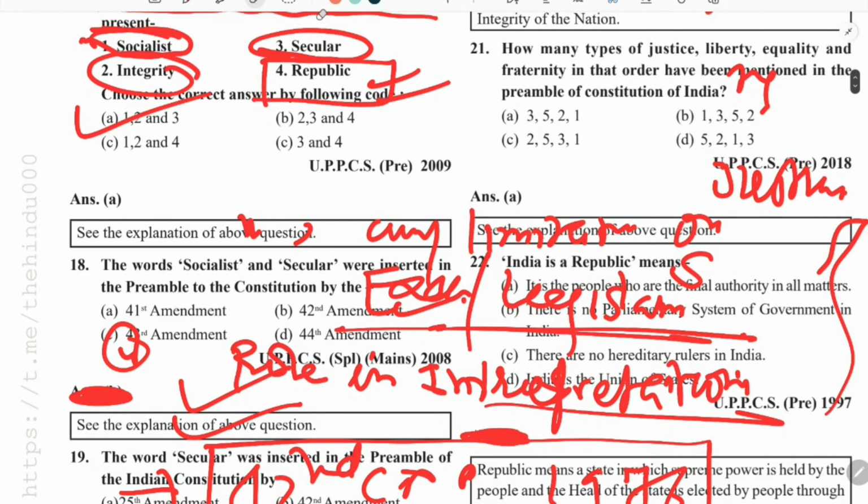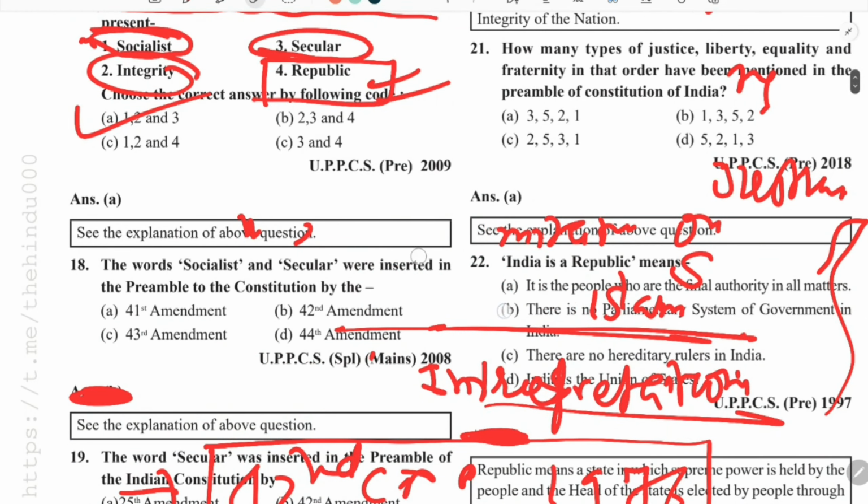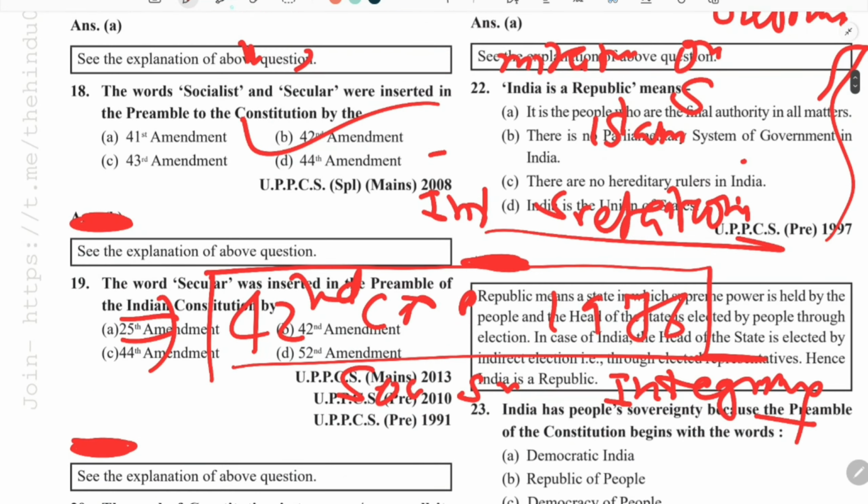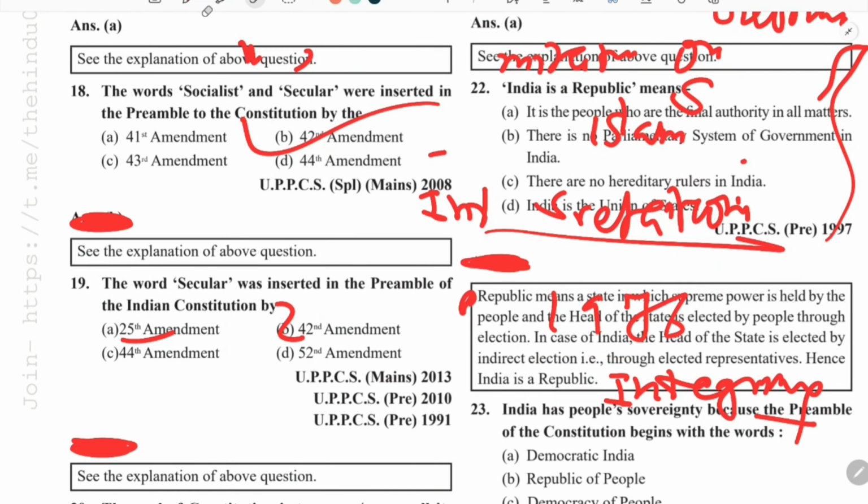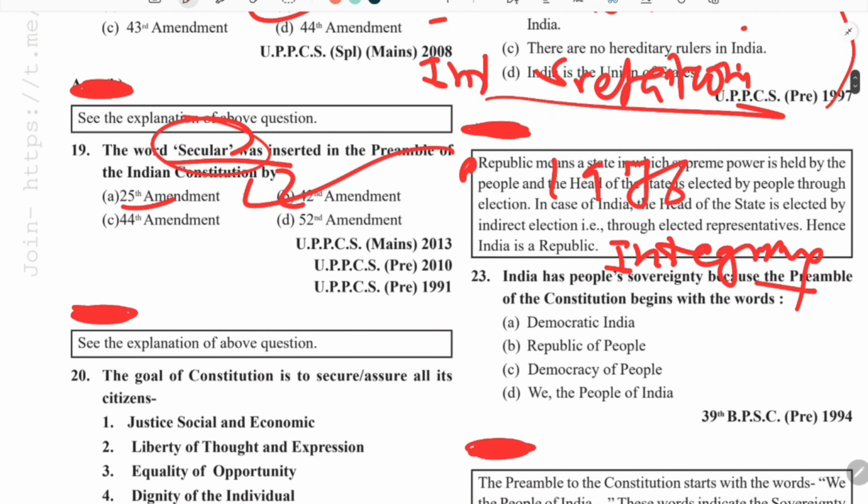Okay, the word socialist. So similar question, answer is the 42nd amendment. Again the word secular, 42nd amendment. So you do not have to remember many amendments, because there was only one amendment, that is the 42nd amendment, and only 3 words were added.